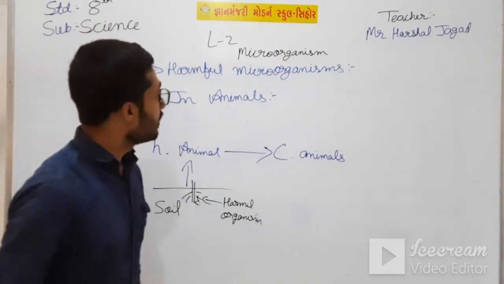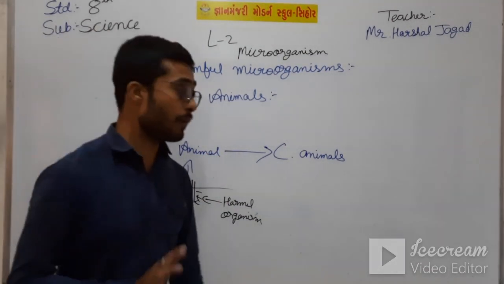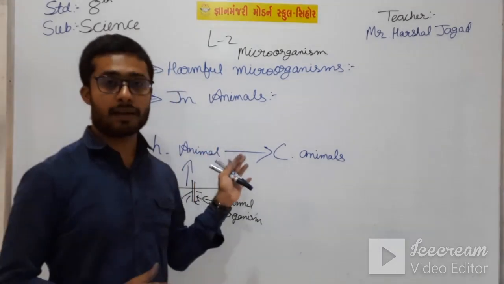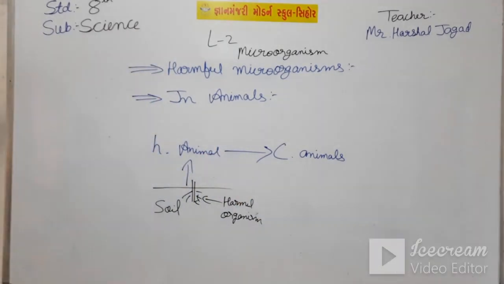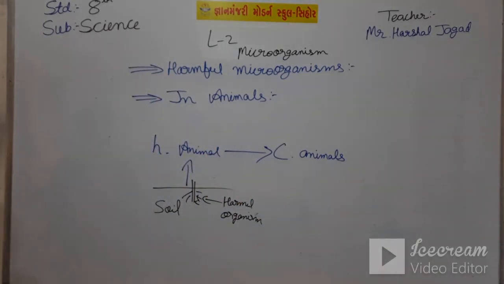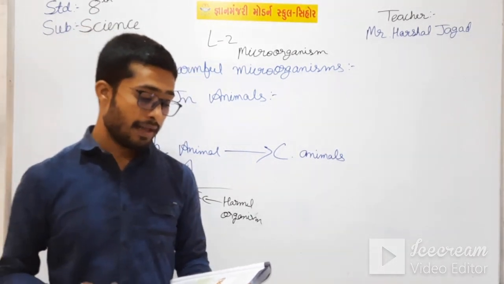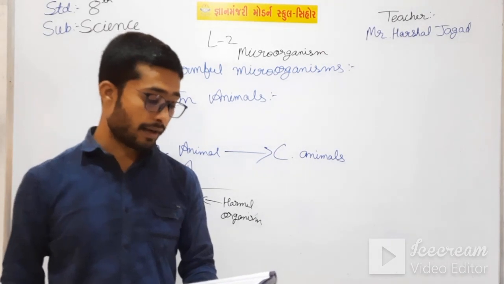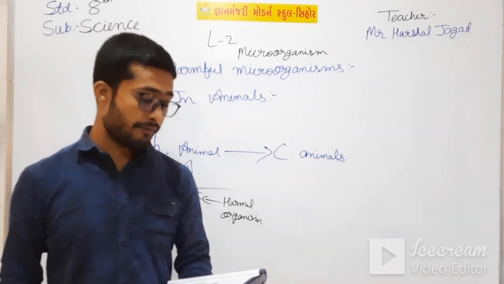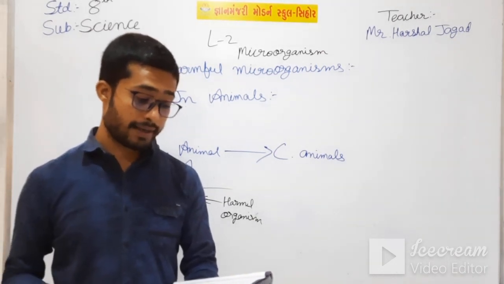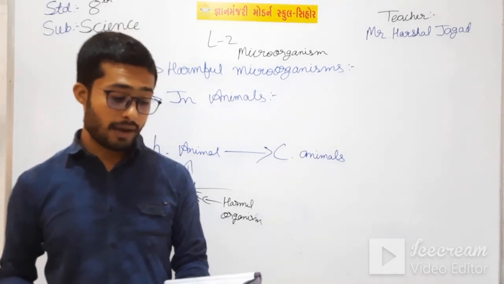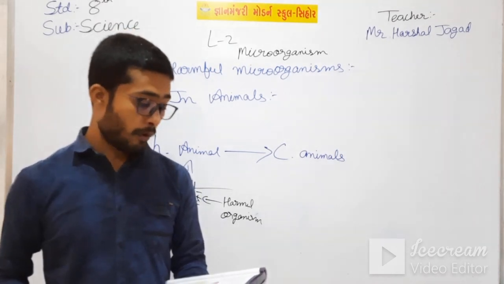Okay, students. Now we will see some textual points of it, what is written in it. Microorganisms cause many diseases in grazing cattle. Healthy animals are infected when they come in contact with an infected animal, or when they feed on contaminated food or water.